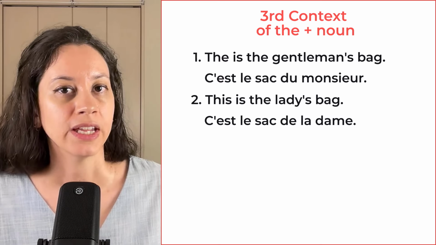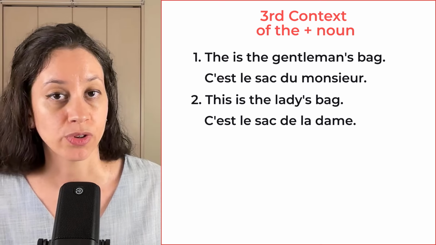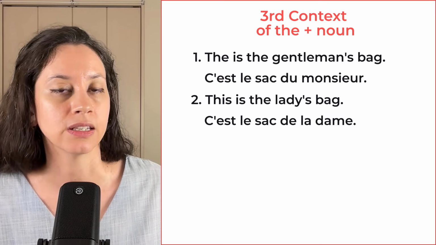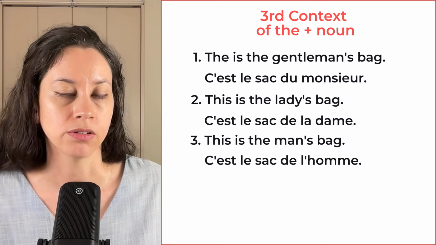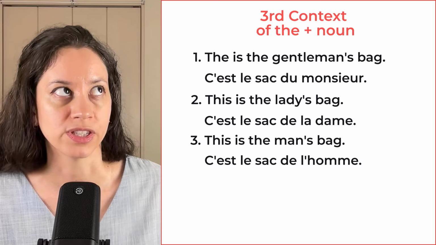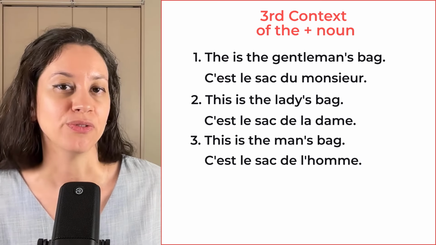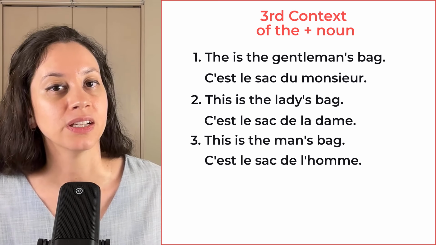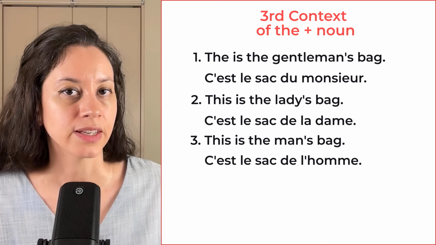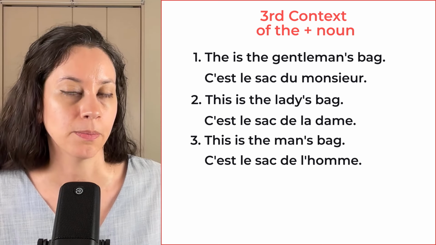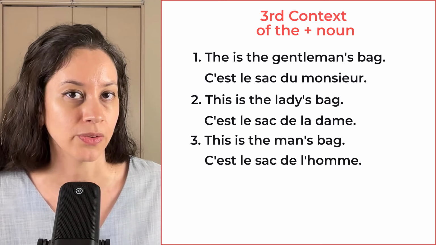Okay. Then, to give you an example with the contracted form, if I say in English, this is the man's bag, or literally in French, this is the bag of the man, then in French, I would say, c'est le sac de l'homme. So remember that in that case, it translates as "of the," right?